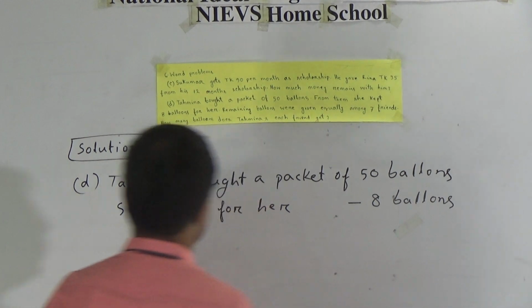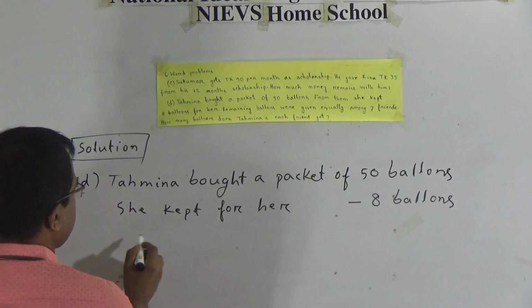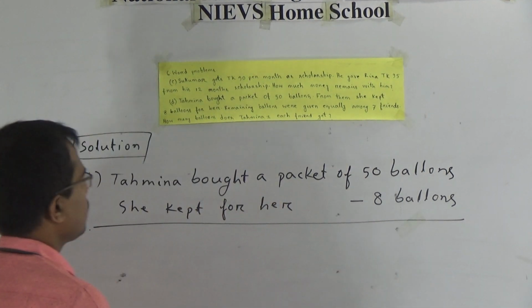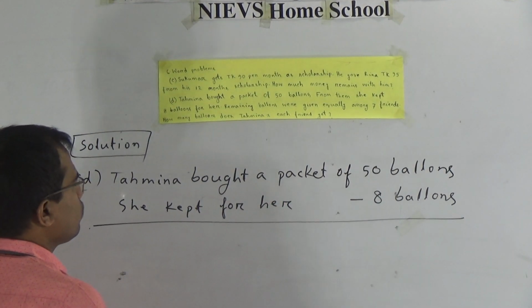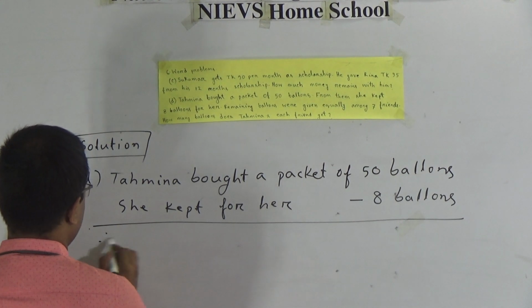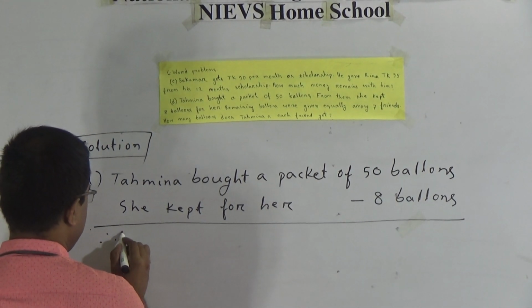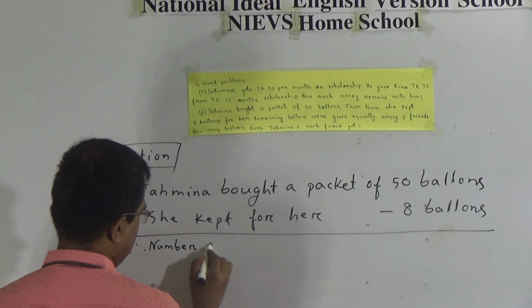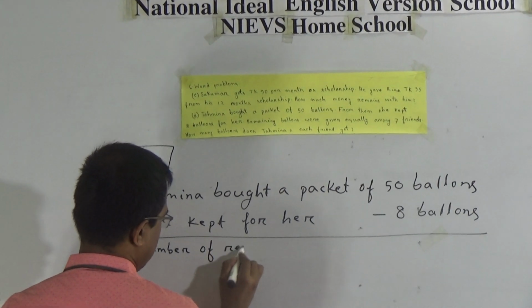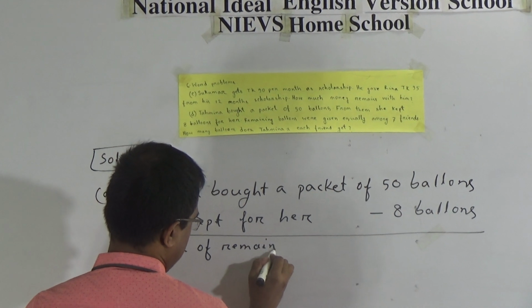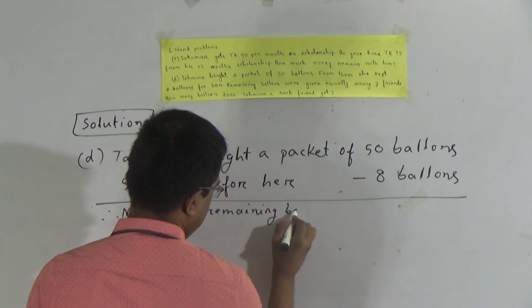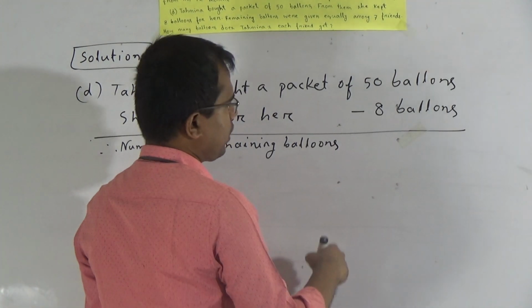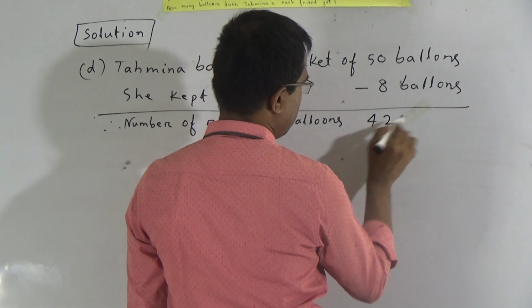We have to subtract. Therefore, number of remaining balloons. If we subtract, 50 minus 8 is equal to 42.